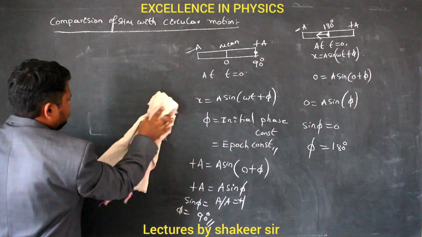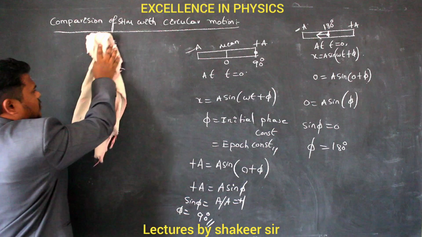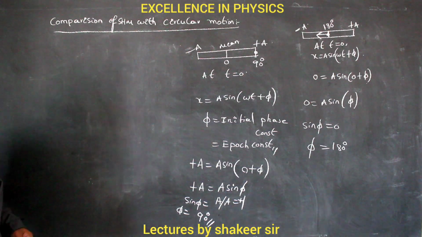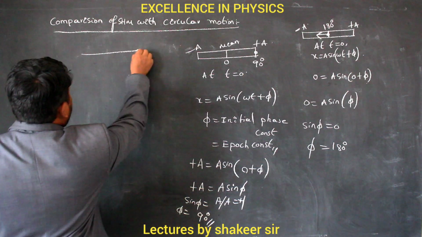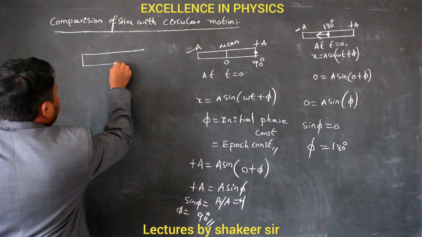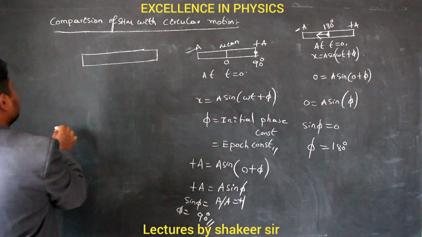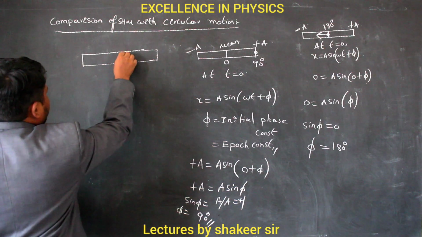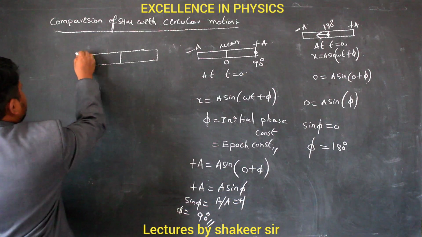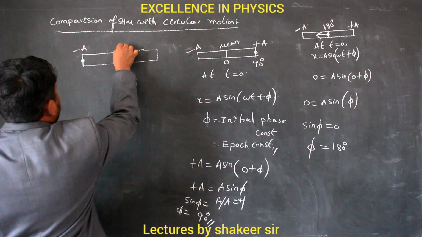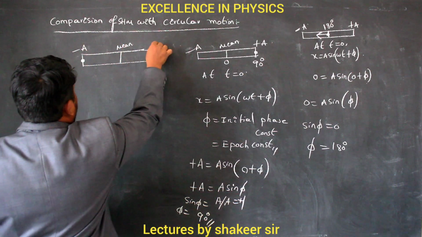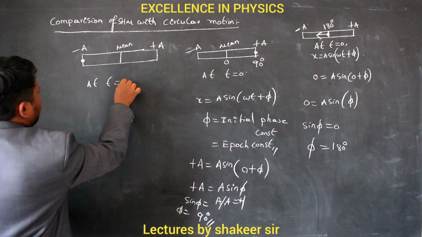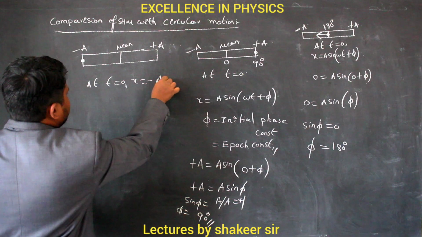So when I have started observation, that is at t is equal to 0, the particle was already present at the negative extremity. Clear ma? So it was present at minus a. So this is the mean position, this is the positive extreme position. Clear ma? So at t is equal to 0, x is equal to minus a.